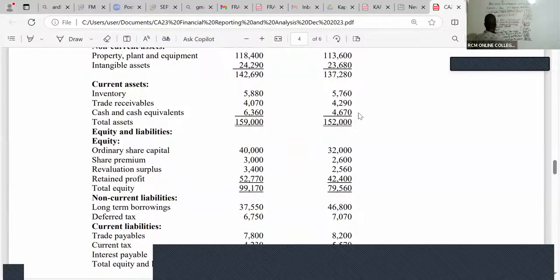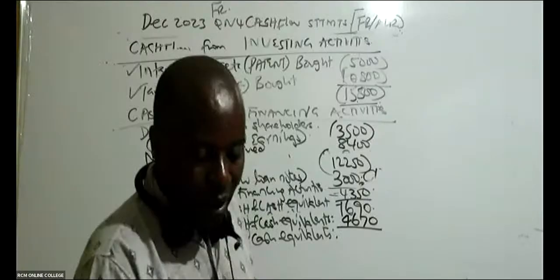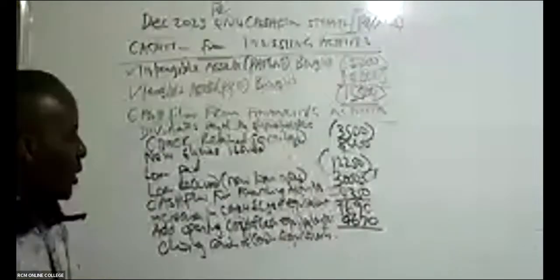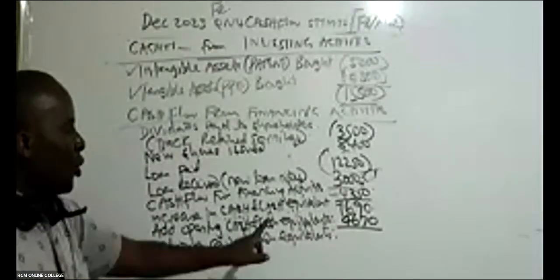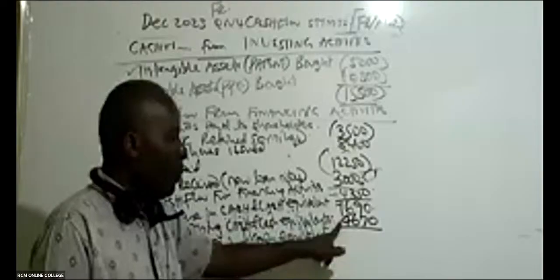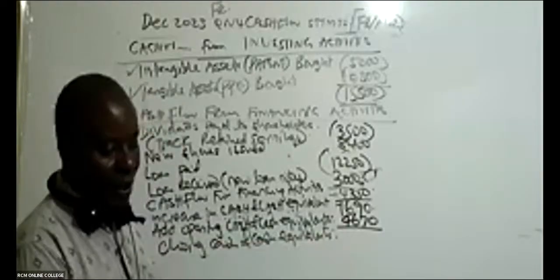And when you add, then you should be able to get closing cash and the cash equivalents. I've seen the question, else I'll be able to post it. But can somebody in this case here give me this closing cash and cash? So you take this increase plus the opening, so you're getting 6360.